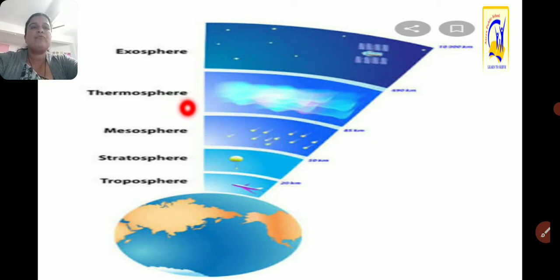Then the thermosphere, where especially satellites are launched. Then after that the exosphere. These layers are also used for satellites, television, and rocket launching purposes.